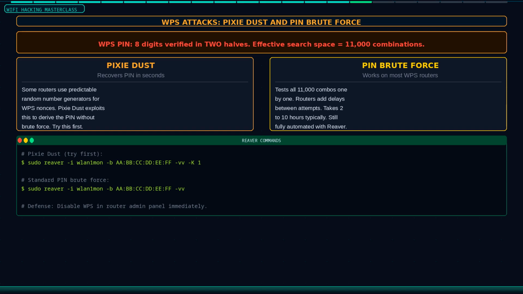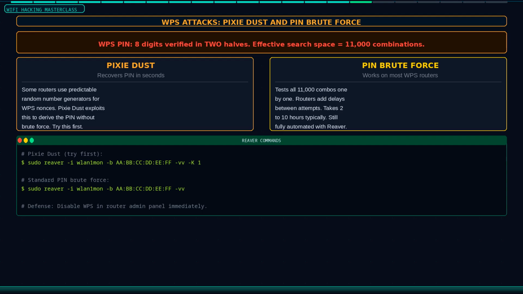WPS, which stands for Wi-Fi Protected Setup, is a convenience feature that was supposed to make connecting devices easier. It has become one of the worst security decisions in consumer Wi-Fi history. WPS allows you to connect to a network by pressing a physical button on the router, or by entering an 8-digit PIN. The PIN method is where the catastrophic vulnerability lives.